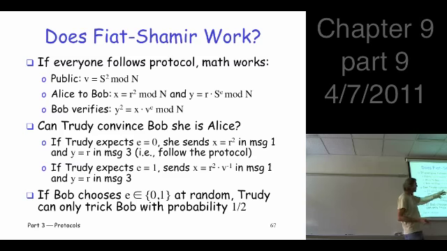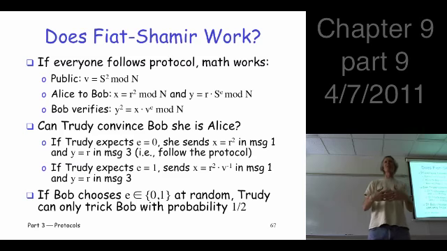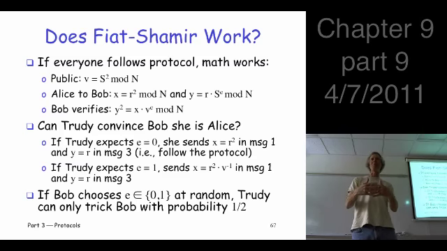He checks that this equation holds true. He takes what showed up in the third message and squares it, and he gets r squared. He takes the first message times v to the first, because e is 1. What is r squared times v inverse times v to the first? It's r squared. r squared equals r squared. So I pass that iteration of the protocol.